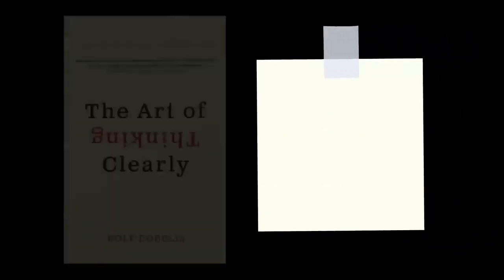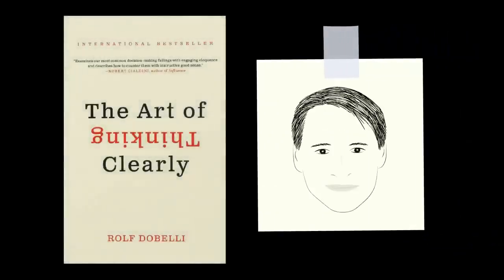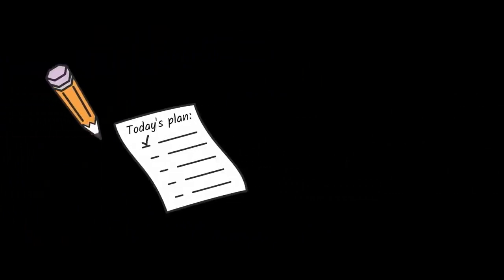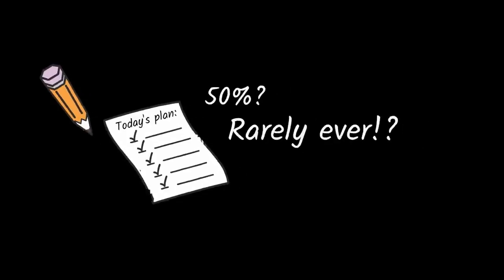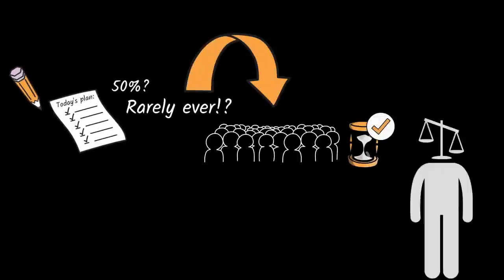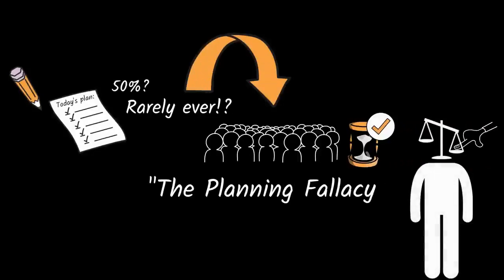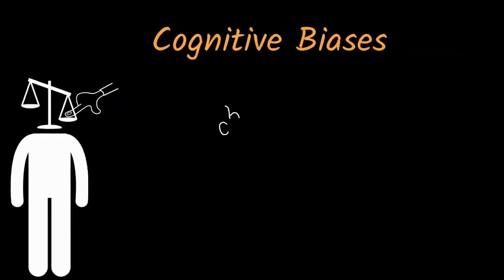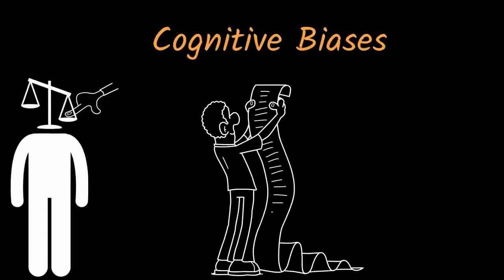I recently read The Art of Thinking Clearly by Rolf Dobelli. How often do you plan your day and finish every item on your to-do list? Half the time? Rarely ever? Most of us suck at estimating completion times, thanks to an innate cognitive bias called the planning fallacy, which is just one of many cognitive biases that impair our judgment.